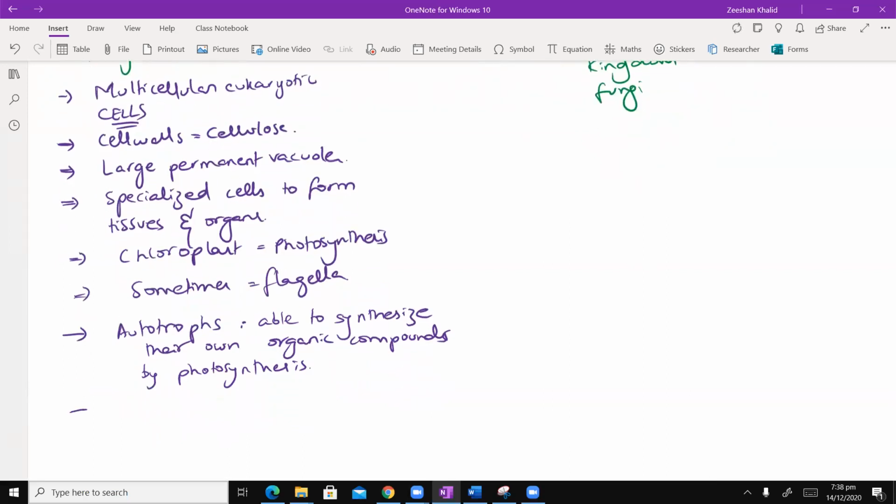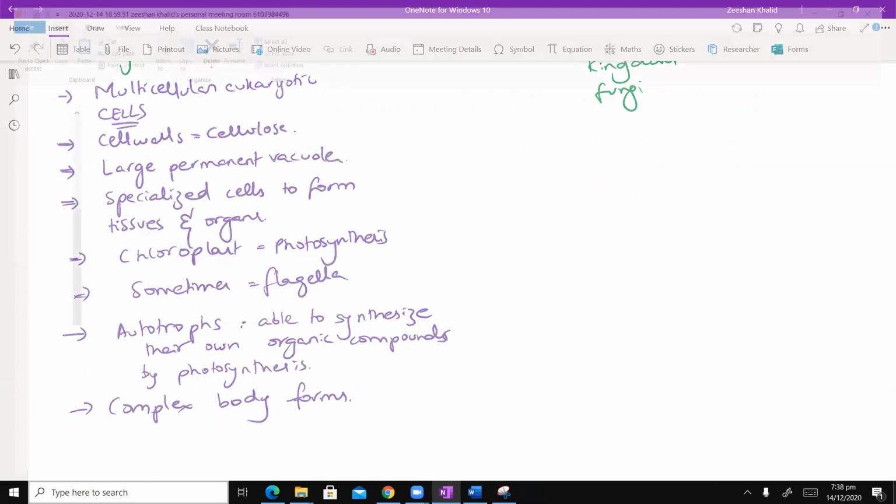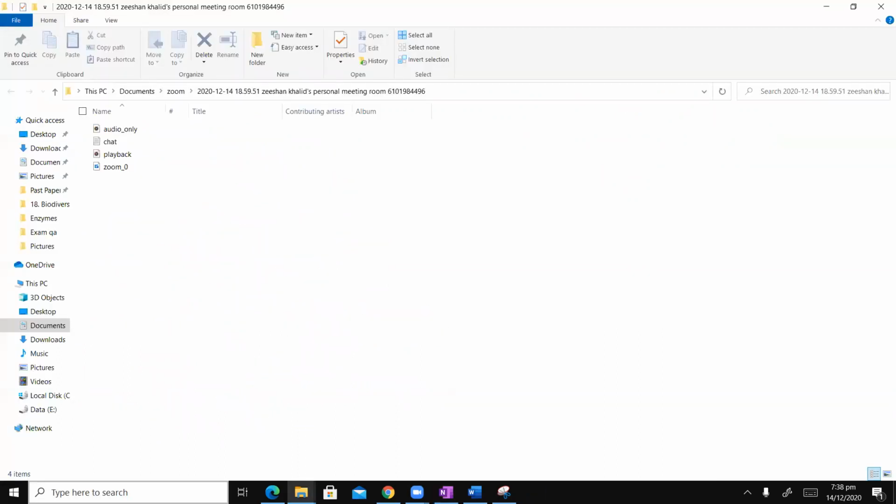Okay, and then they have complex body forms. Again, ये जो words मैं लिख रहा हूँ, ये key words हैं. So make sure that you take note of them, okay? All right. Let me see, am I missing anything from plants? Autotrophs here, cell walls here, flagella here. Yeah, that's almost all the points that we need to know.